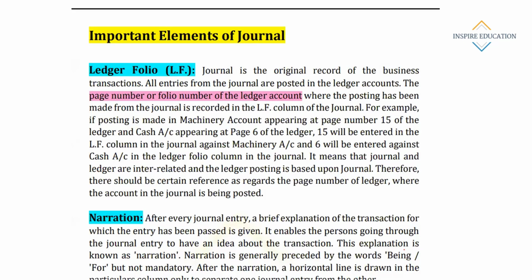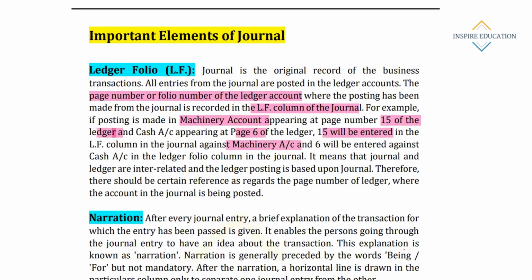Yeah, there is an example also. See, where the posting has been made from the journal is recorded in the LF column of the journal. For example, if posting made in machinery account is appearing at page number 15 of the ledger, and cash account appearing at page number 6 of the ledger, then 15 will be entered in the LF column of the journal against machinery account.